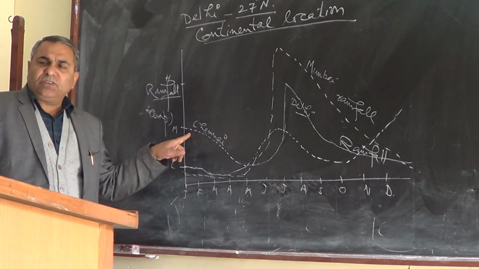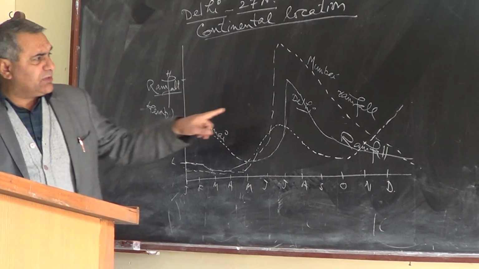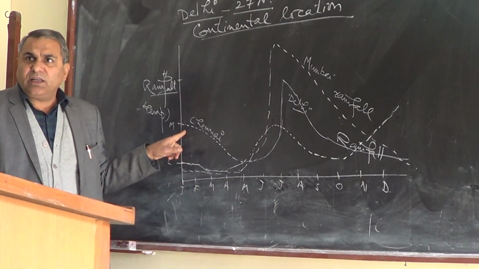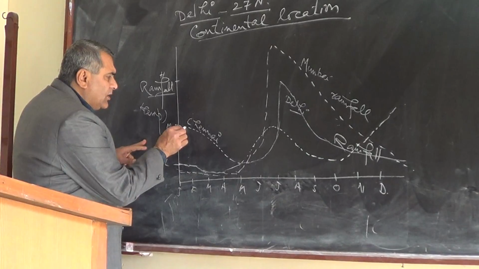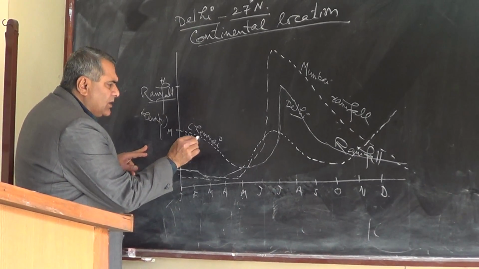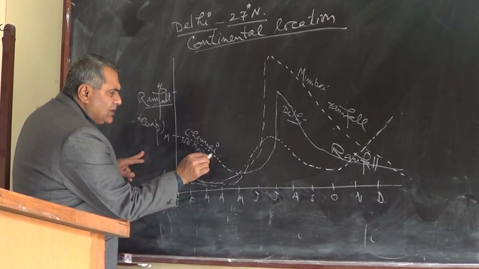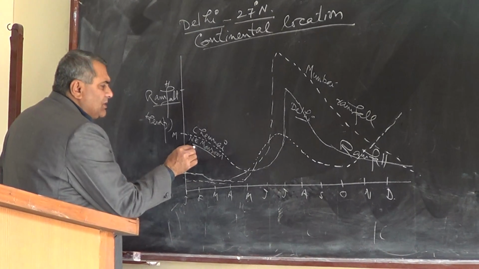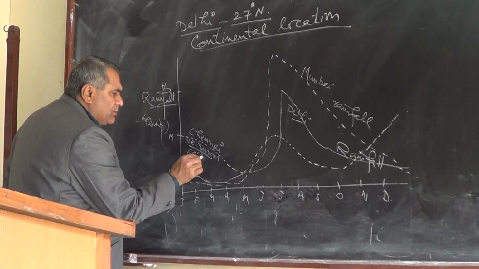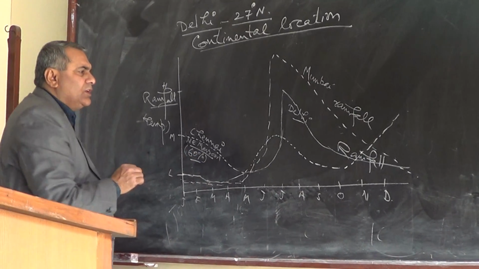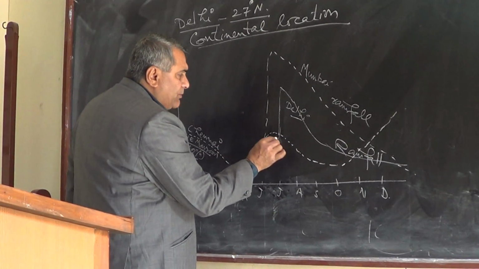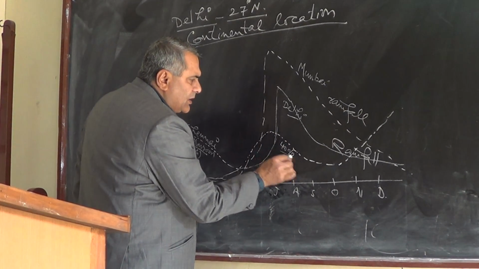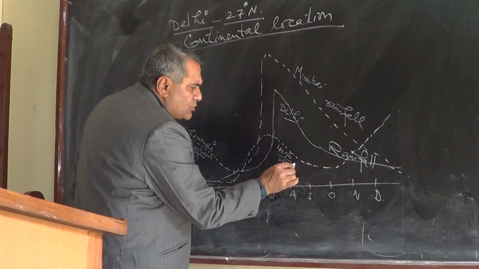How does Chennai have rainfall in December and January? In December and January they have rain because of the northeast monsoon. I told you about the northeast monsoon. In Tamil Nadu, 60% of the rain is because of the northeast monsoon and 40% is in the southwest monsoon.